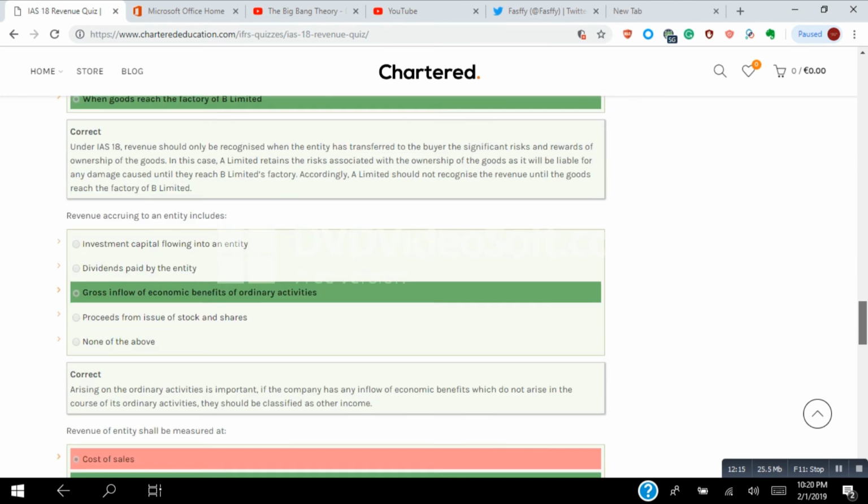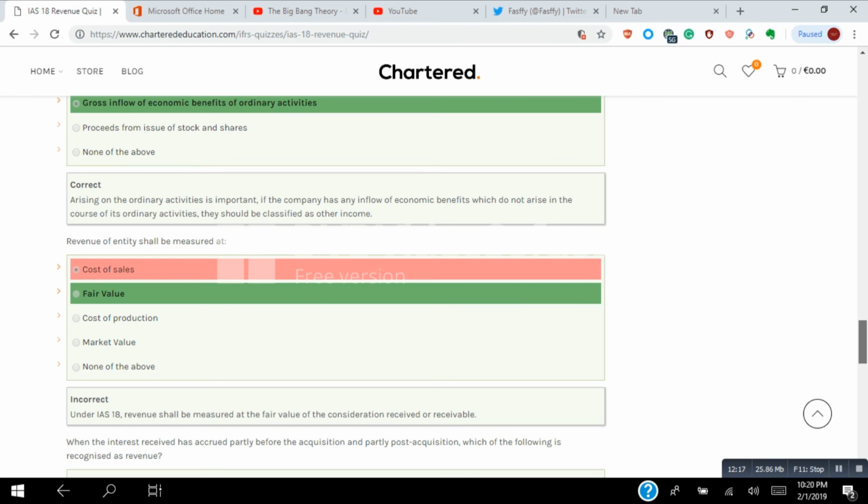The second one was, revenue of an entity shall be measured at fair value. Cost of sales is not the basis, so it has to be measured at fair value. Normally we discuss property, plant and equipment in IAS 16 that it has to be measured at cost, but not in the case of revenue.